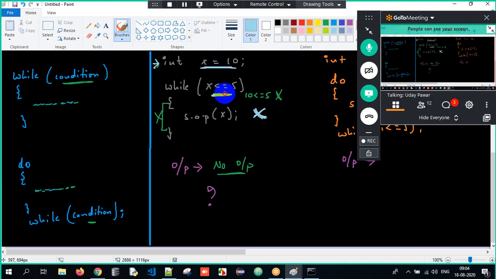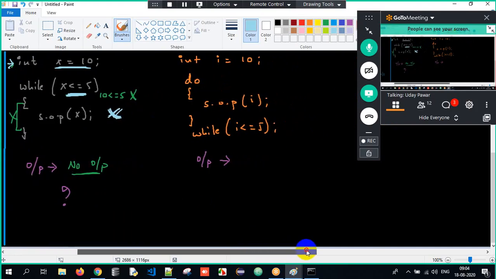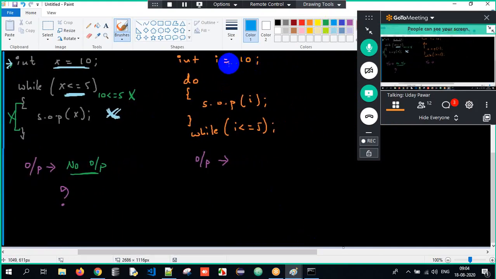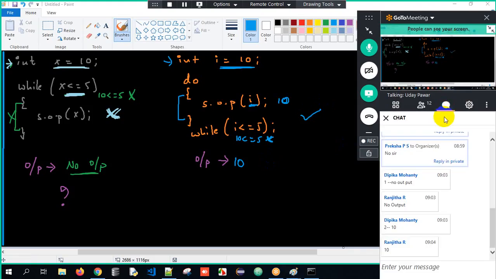Clear? If the first initial condition is false, the while loop will not execute even once. Whereas in do while loop, check what happens here. What is my value? 10. Since it does the job first, the i value 10 will be printed. Is 10 lesser than or equal to 5? No, stop it now. So even if the initial condition is false, do while loop will execute at least once. But while loop will not get executed if the initial condition is false.